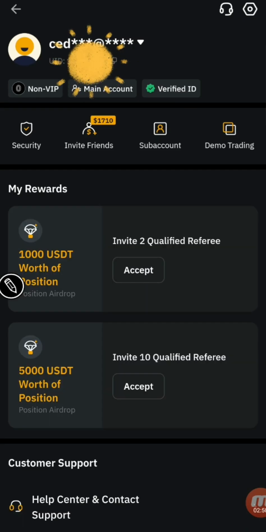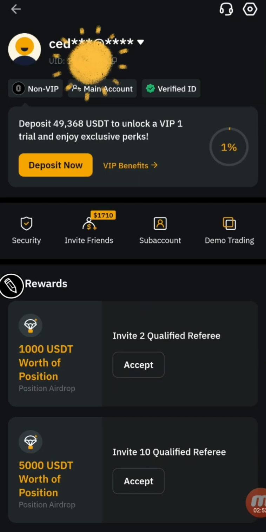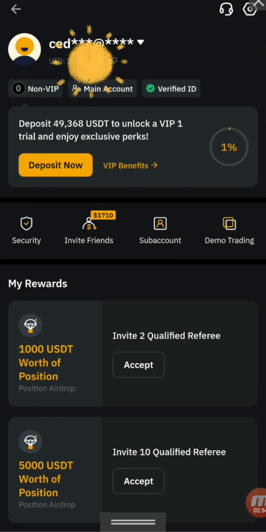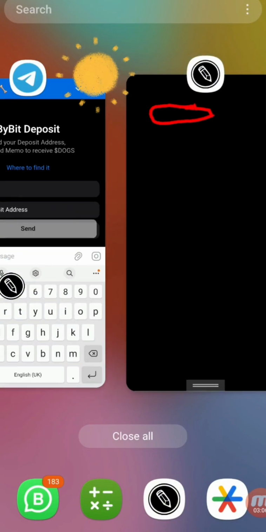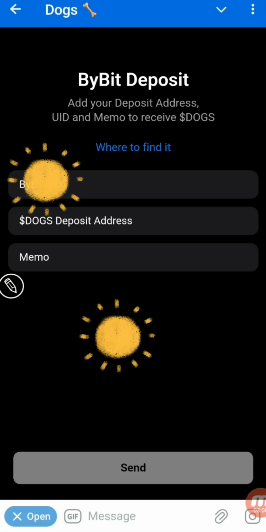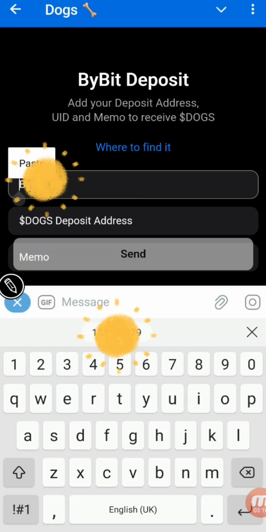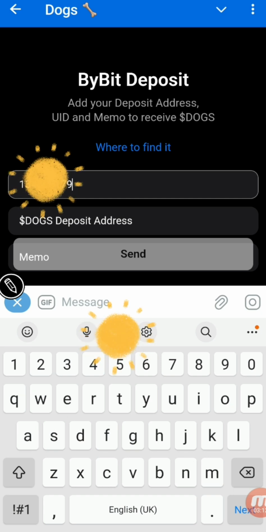Then you would see your ID below here. That is your ID. Copy it. Then go back and paste where you were required to submit the UID. Paste there. Then you move on to address, deposit.